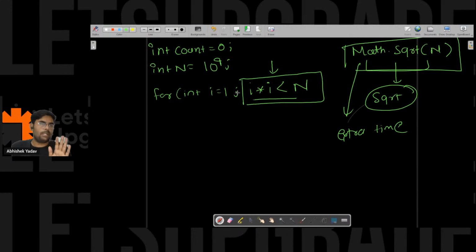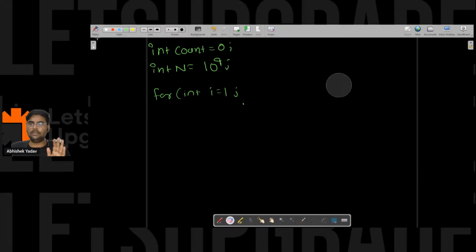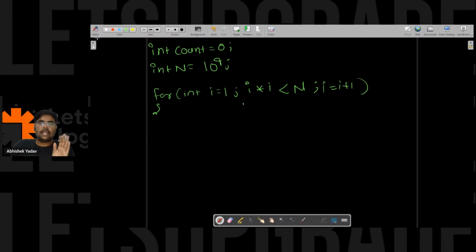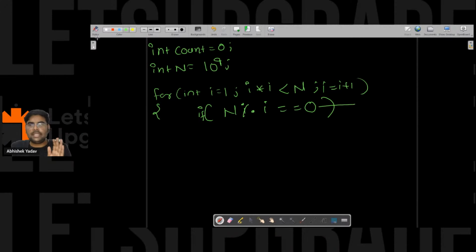So let's remove this part. I can write i into i less than n, and i is equal to i plus 1. Here, if n modulo i is equal to 0, this is telling me that i is a factor of n.